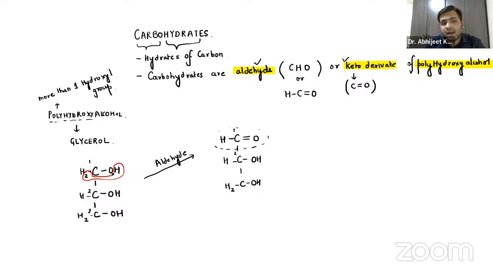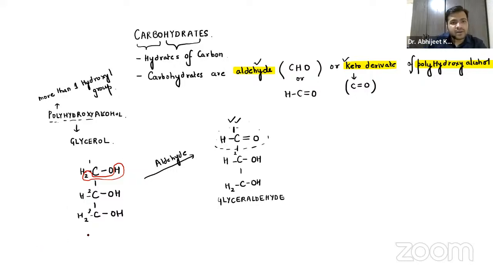We are removing one hydrogen from the first carbon, and see, the aldehyde group is formed over here. So this is actually called glyceraldehyde. Remember, guys, the aldehyde group is always present at the first carbon.